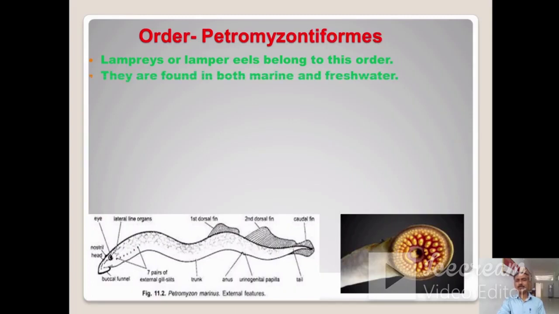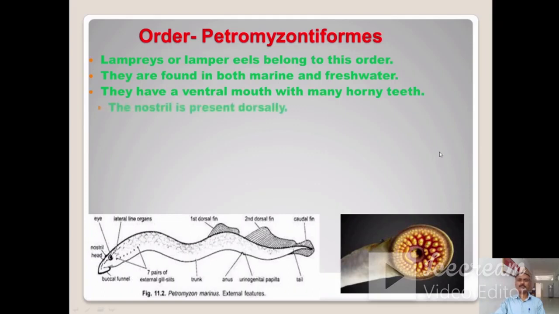They are found in both marine and freshwater. They have a ventral mouth and many horny teeth. So in this case, you can observe this is the mouth region. Ventral mouth is there, and there are many horny teeth present in this ventral mouth. The nostril is present dorsally.